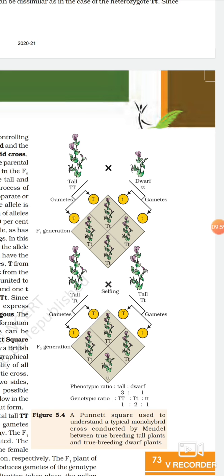3:1 is the phenotypic ratio, that is tall and dwarf, whereas the genotypic ratio is 1:2:1. This genotypic ratio shows that 1 is pure tall, 2 are hybrid tall, and 1 is pure dwarf.